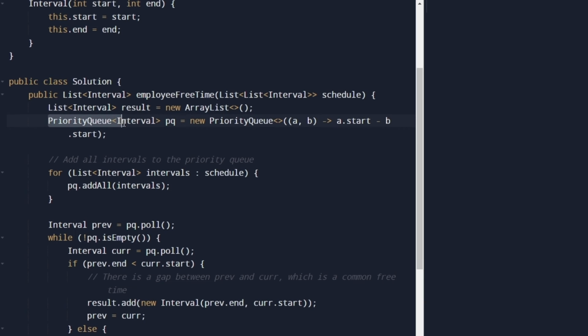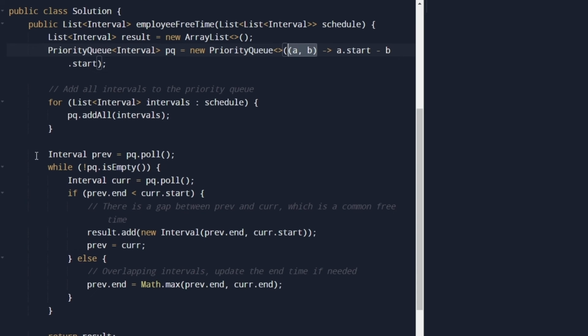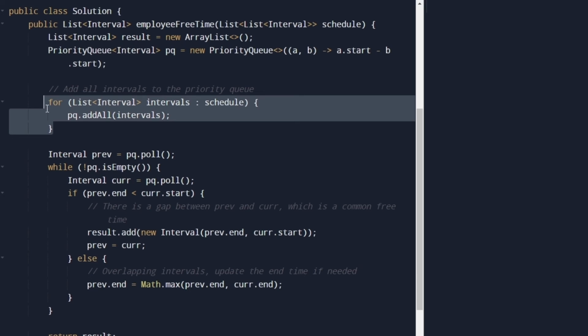Then we initialize our heap or priority queue, where we insert the values based on the ending point. So the value that ends first would be placed at the beginning of our heap, and then we simply add all the intervals inside the heap one by one, irrespective of employees.